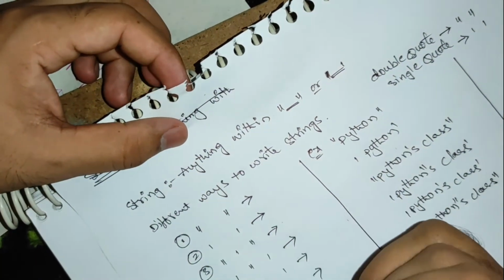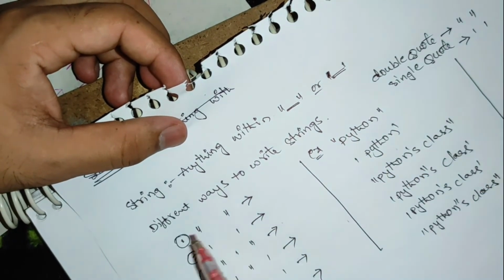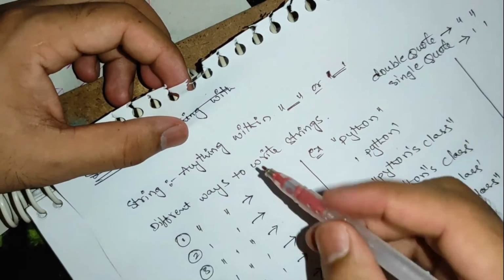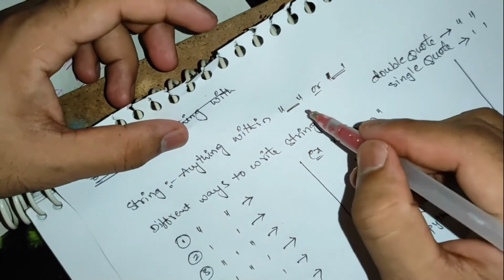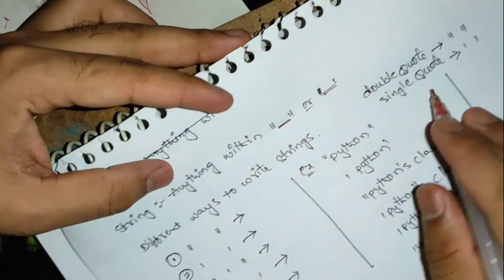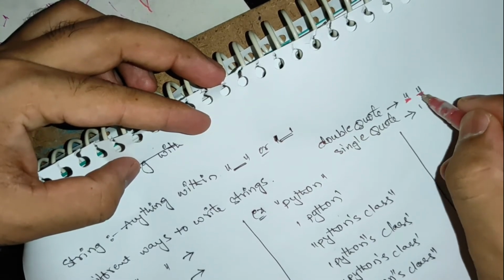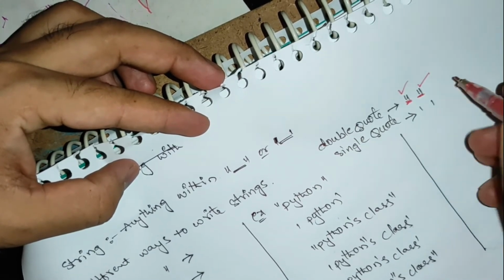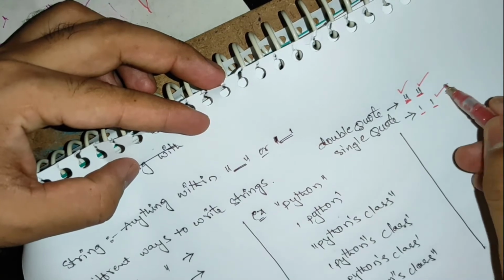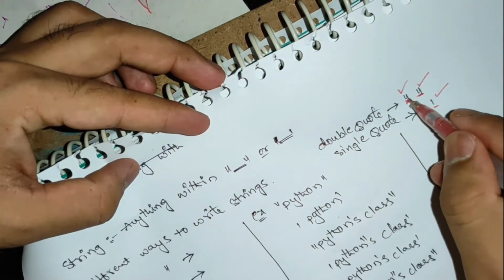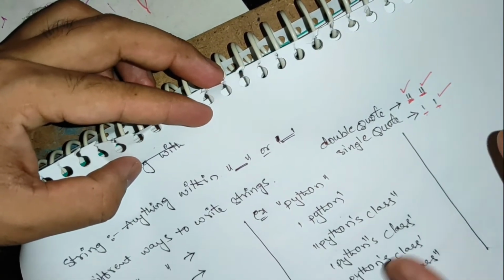I said we will start with strings. A string is nothing but anything you write within double quotes. Quotes are these types of symbols. These symbols are double quotes, and this is a single quote.